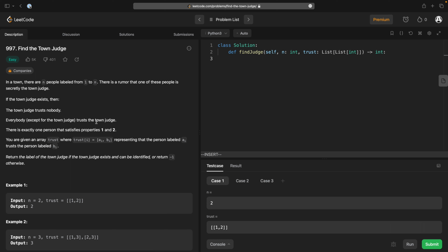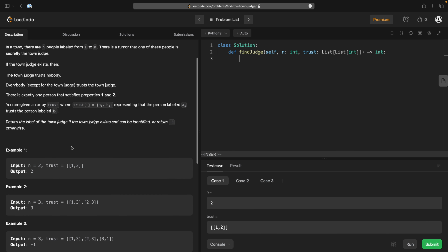There is exactly one person that satisfies properties 1 and 2. You are given an array trust, where trust[i] equals [a_i, b_i], representing that person a_i trusts person b_i. Return the label of the town judge if the town judge exists and can be identified, or return -1 otherwise.